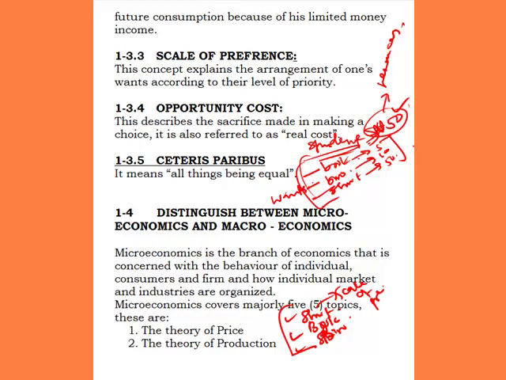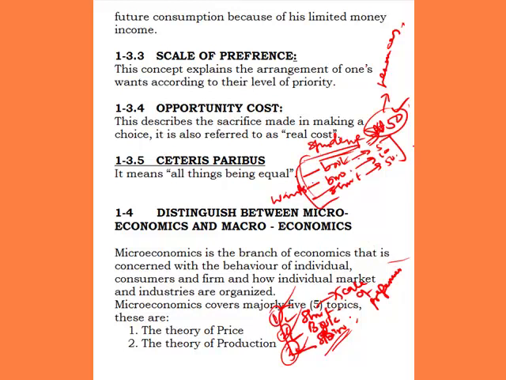of preference. So a scale of preference is the arrangement of one's wants. He has arranged the wants according to their level of priority. This will be number 1 on the priority, number 2, number 3. So whenever I have money, you first satisfy this one first, second and third. That's the scale of preference. The next one is opportunity cost.